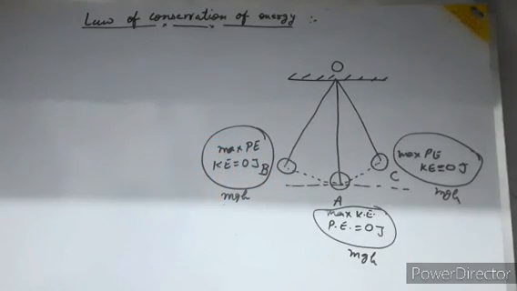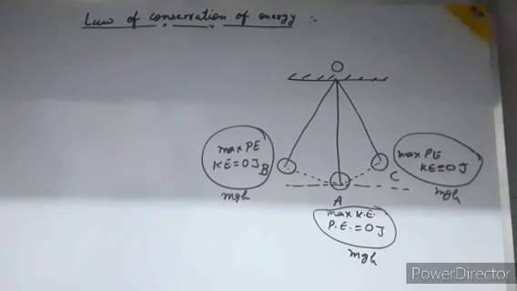So it is very clear that in the system of the pendulum and earth, the energy is conserved. The potential energy is changed into the kinetic energy, and the kinetic energy is changed into the potential energy. Now the last topic is the dissipation of energy.